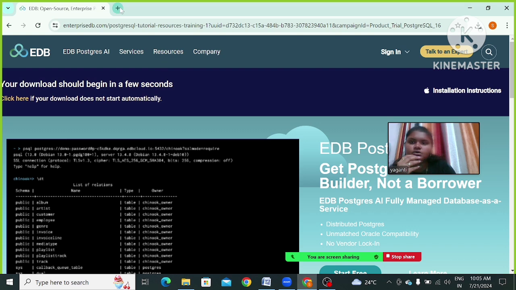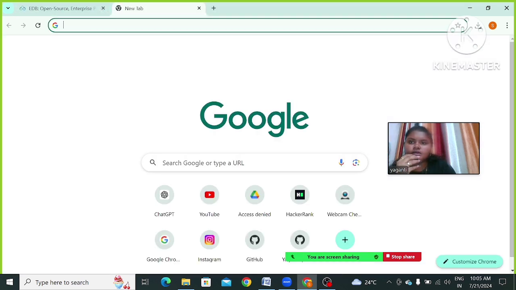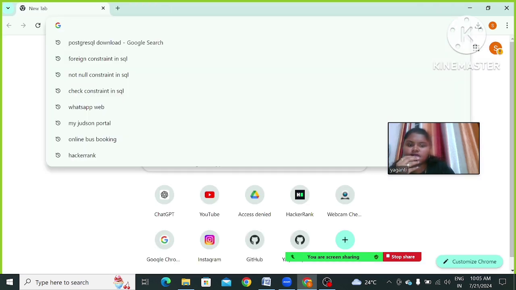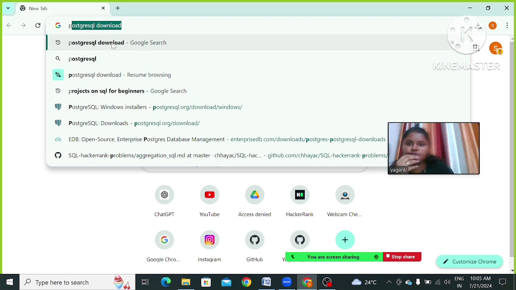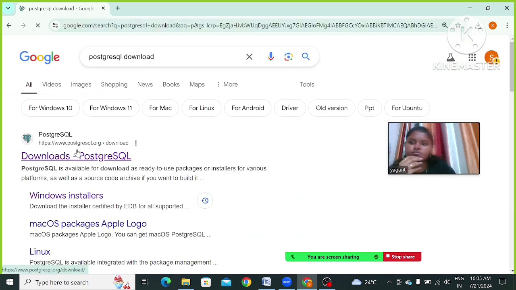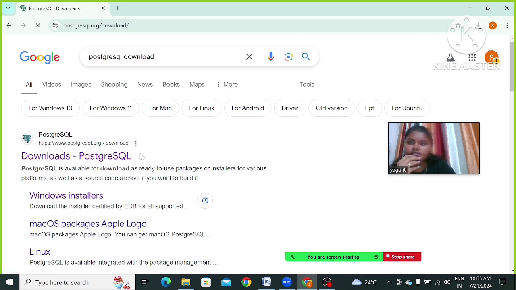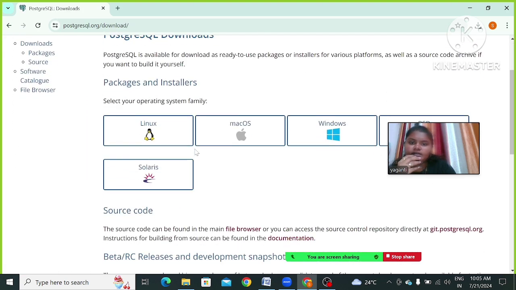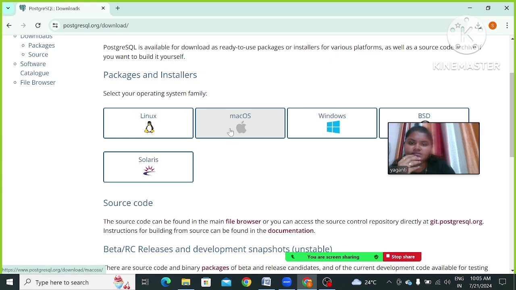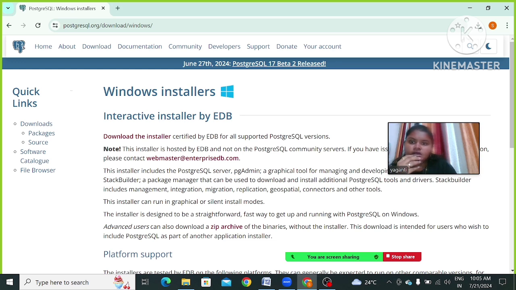So first go to Chrome. Search for PostgreSQL download. Here, downloads, we will get downloads. Click on that. For Mac OS, you want to click this one. I'm going to choose Windows. Later we will get this download the installer. Click on this.